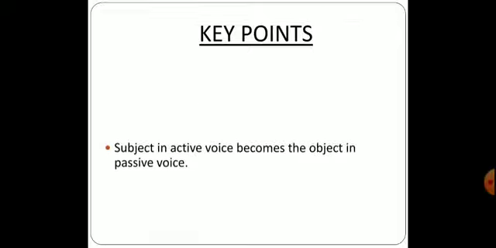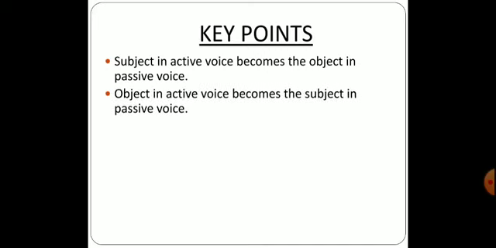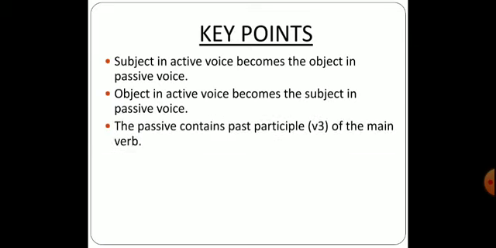Key points to remember. Subject in active voice becomes the object in passive voice. Object in active voice becomes the subject in passive voice. The passive contains past participle, that is verb's third form of the main verb.